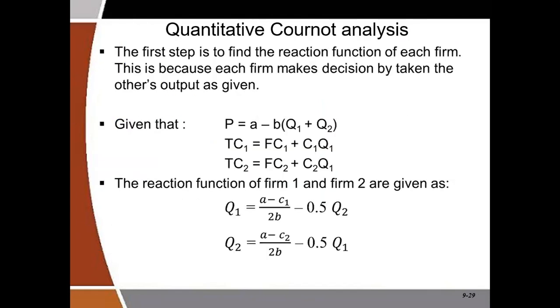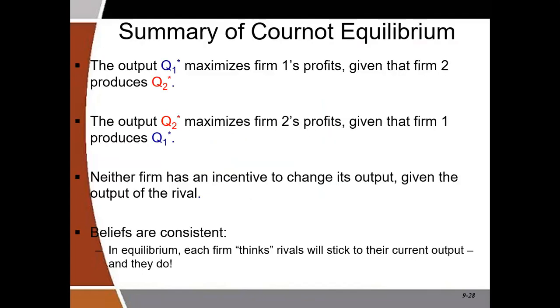So this is the summary before we enter into the quantitative analysis. The summary of Cournot is that the output Q1, or the output of firm 1, maximizes firm 1's profit, given that firm 2 produces quantity Q2, which is fixed. On the other hand, the output of firm 2 maximizes firm 2's profit, given that firm 1 produces a fixed quantity.